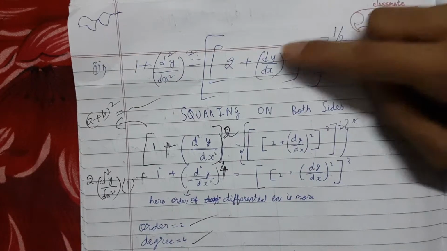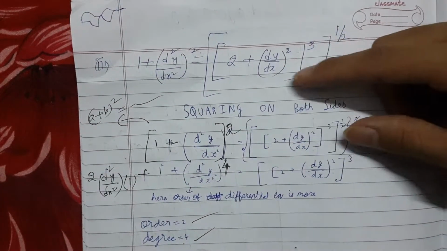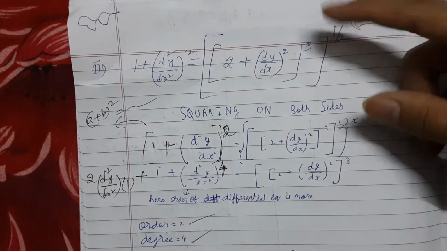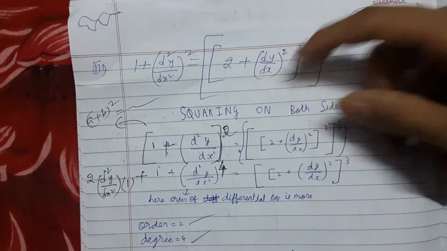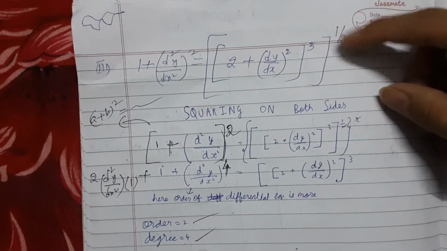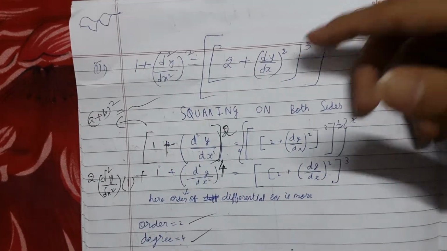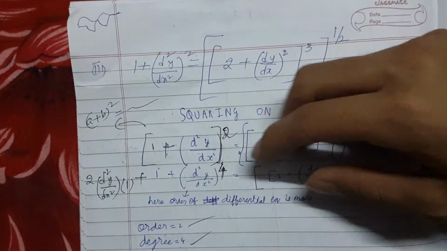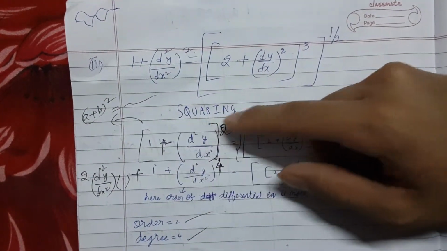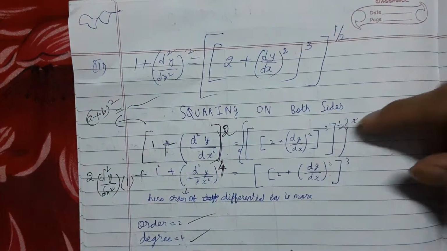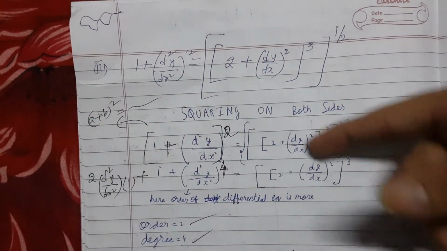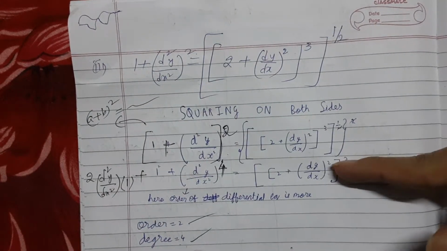Once he has this, why are we caring about this? Because here also dy by dx, here also dy by dx, so we don't want a fractional power on dy by dx. He took this 3 inside and 1 by 2 outside. Now we need to cancel this fractional power, so we do squaring on both sides, like we did cubing on both sides in the previous one. Now this whole thing squared, this cancels. Now we don't need to care about this.